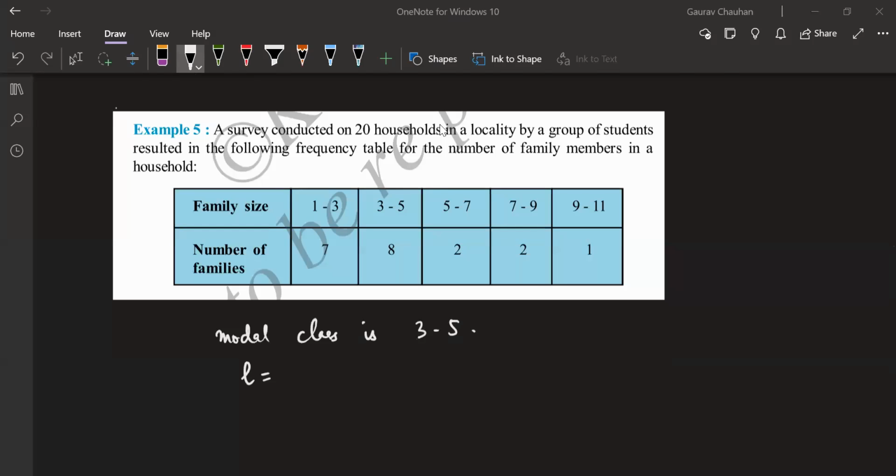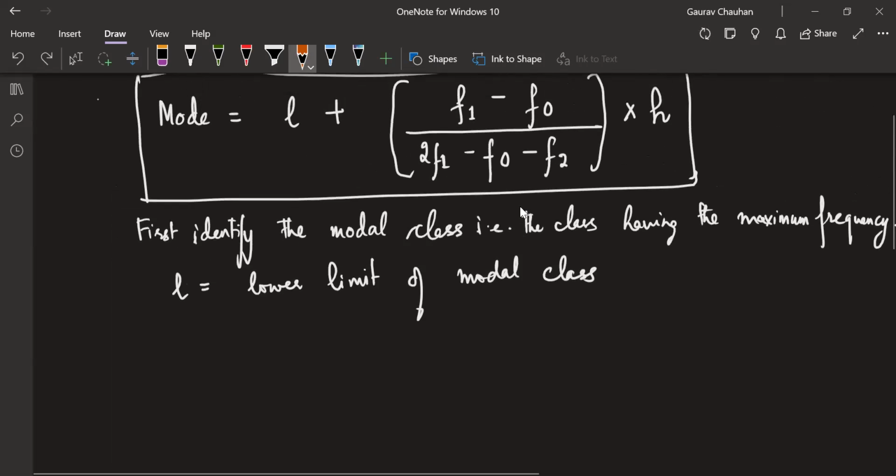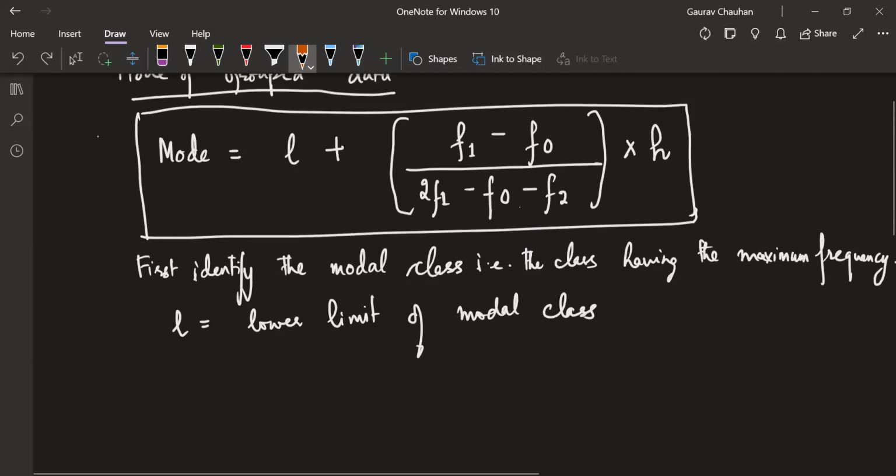Yes, Dikshit, Manisha, and now MG also is right. The lower limit is 3. My limit comes from here: 3 is lower limit and 5 is upper limit. So my lower limit of model class is 3. Okay. Now the next thing that I need is what is F1? What is F1, F0, and F2?